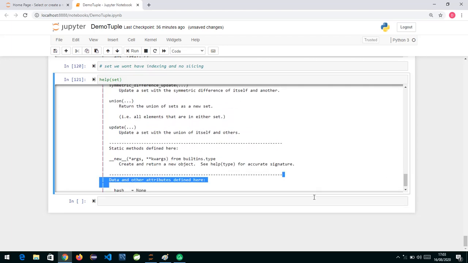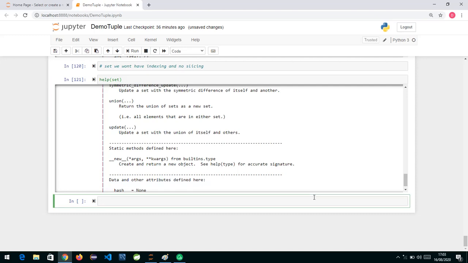Basically, the way we do it in maths, when we have two sets and want to find the union of two sets, I'll show you.